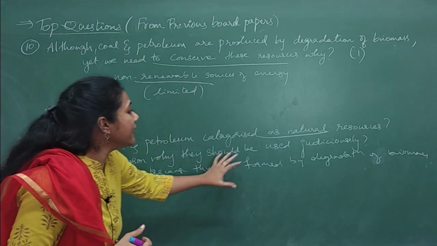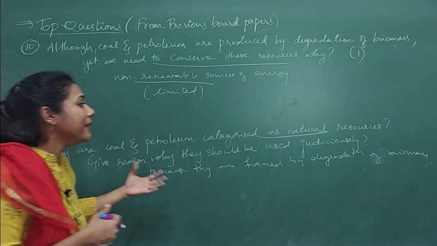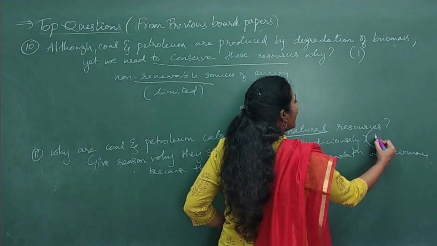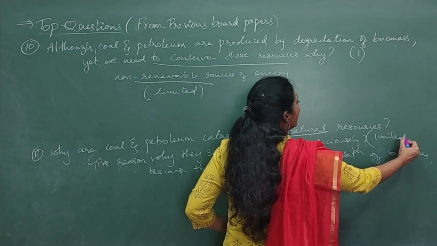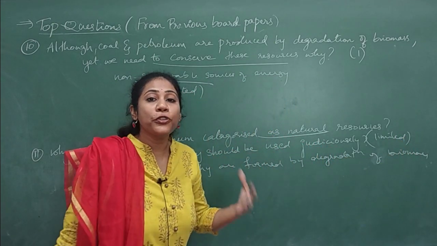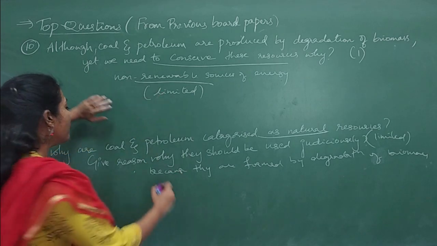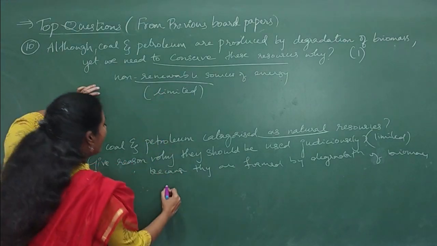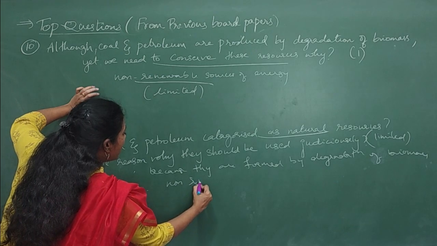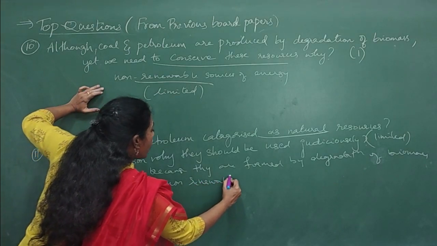Give reason why they should be used judiciously. I mean, why we have to use them in a limited way. You shouldn't waste them; you should use them in a limited way, right? Why? It is because they are non-renewable sources of energy.